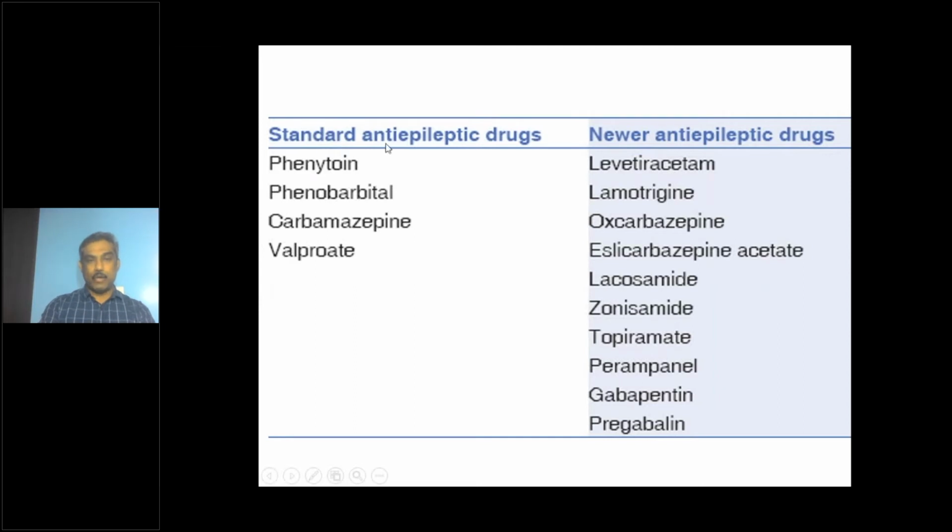So by standard older anti-epileptic medication, we mean phenytoin, phenobarbital, carbamazepine, and valproate. Newer anti-epileptic medication, everything else. The most commonly used are levetiracetam, lamotrigine, oxcarbazepine, lacosamide, zonisamide, and topiramate. These are the commonly used newer anti-epileptic medications.